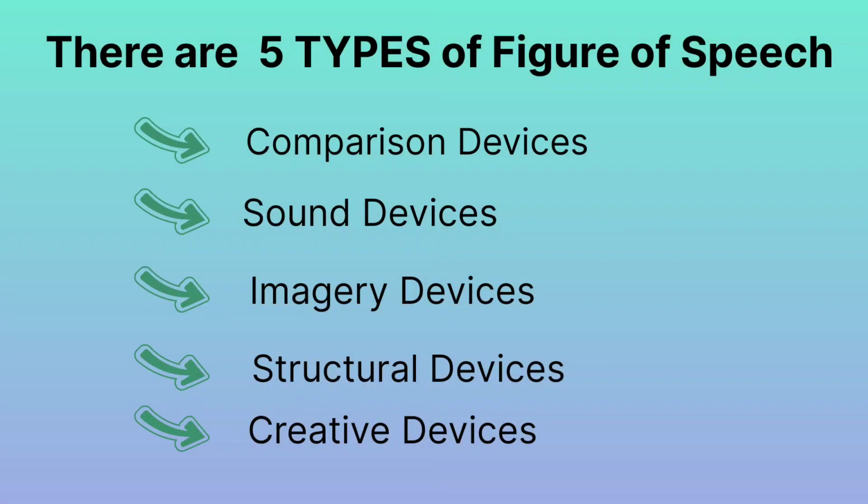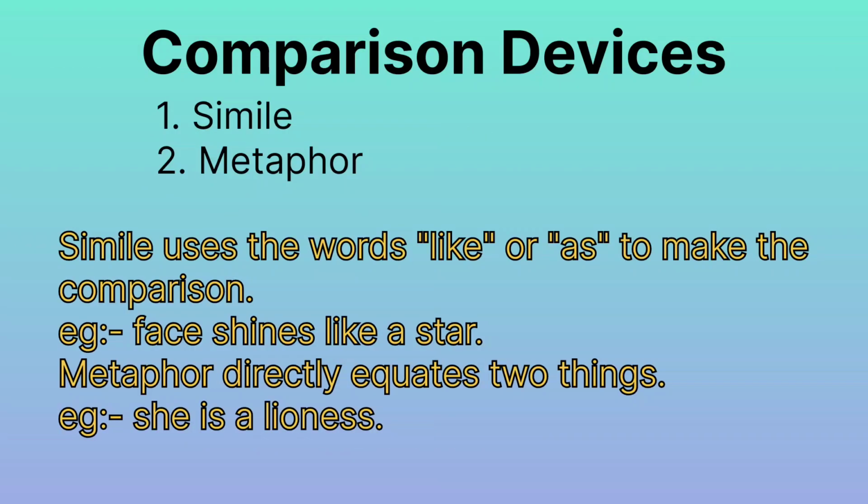Okay, let us go in a deeper way. There are 5 types of figure of speech. They are comparison devices, sound devices, imagery devices, structural devices, and creative devices. As you all know, comparison devices are used to compare things. They are of 2 types named as simile and metaphor.